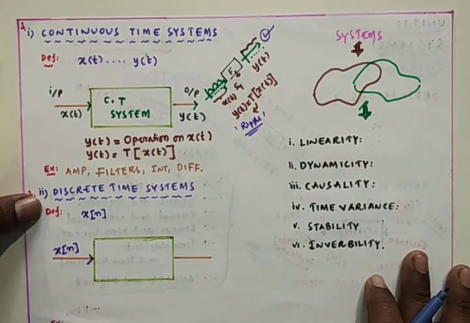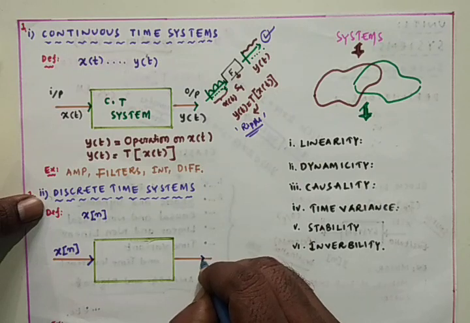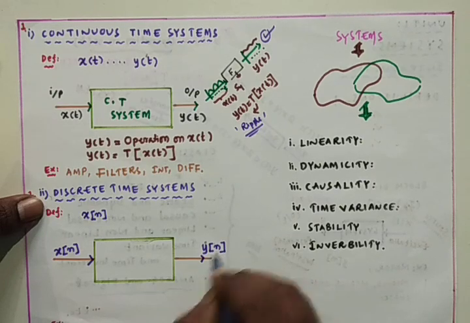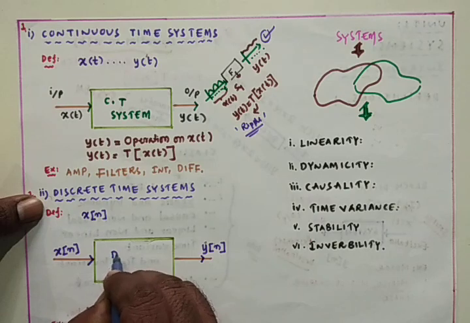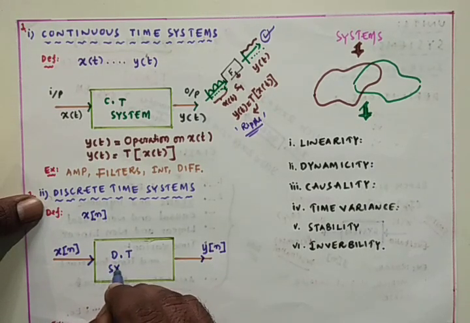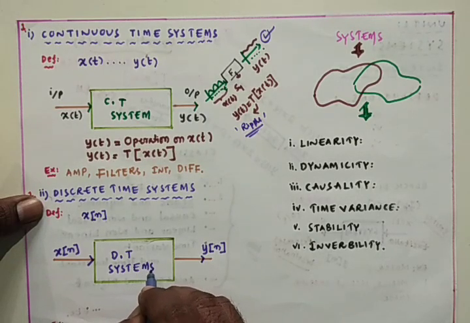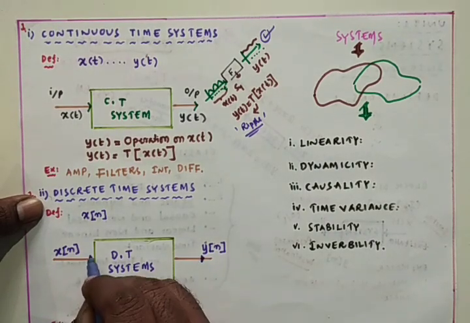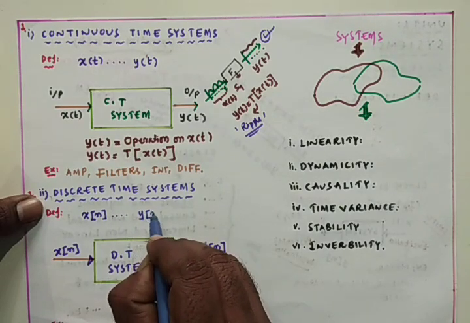Input is also called excitation, also called a source. If I give the input as a discrete time signal, then the output is also discrete time in nature, but it is a new signal compared to the input signal. Then that system is named a discrete time system. A system which completely deals with discrete time signals is named a discrete time system. This input is x of n, output is y of n.